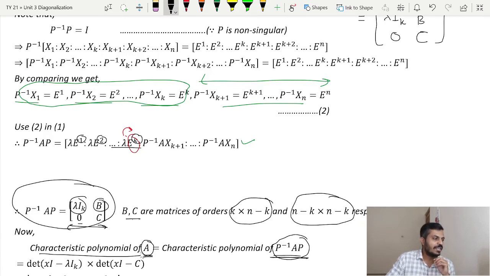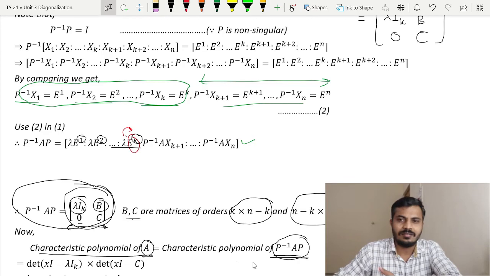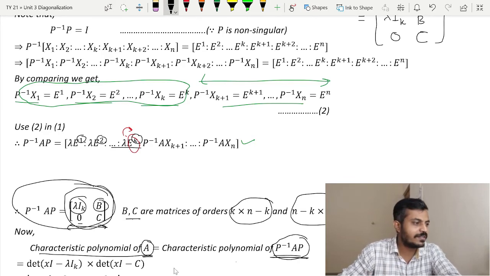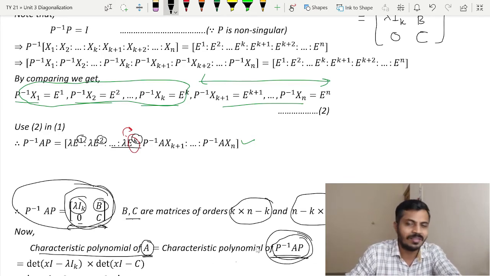But what is the characteristic polynomial of A? It is the determinant of xI minus A, right? Which will be equal to the determinant of xI minus P inverse AP, and so on. Now what will be the characteristic polynomial of P inverse AP? That is the question.